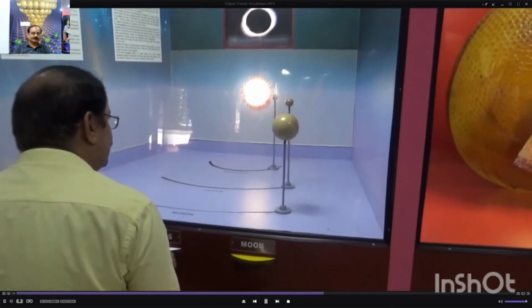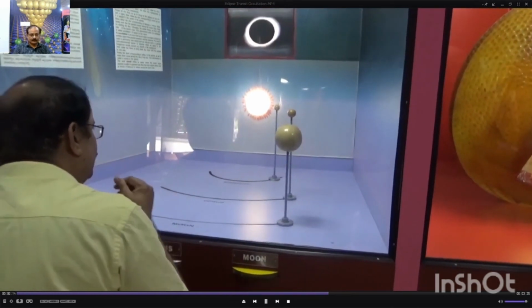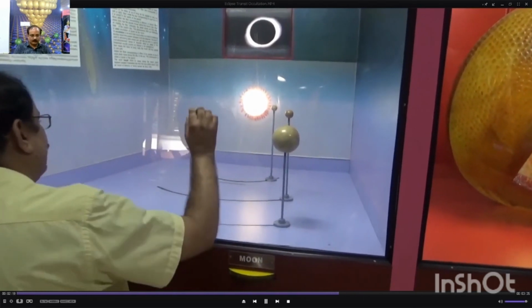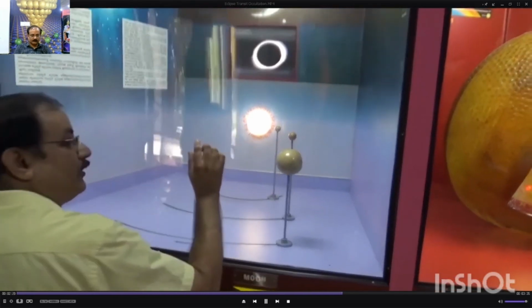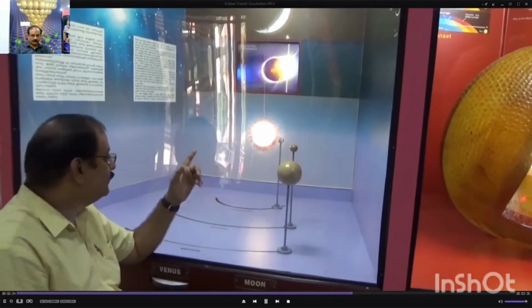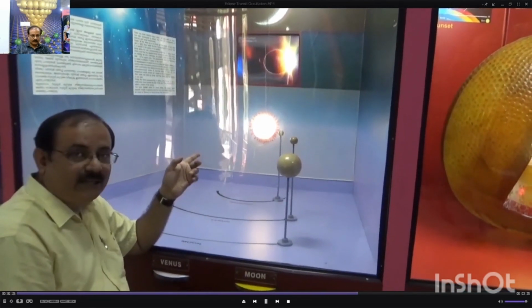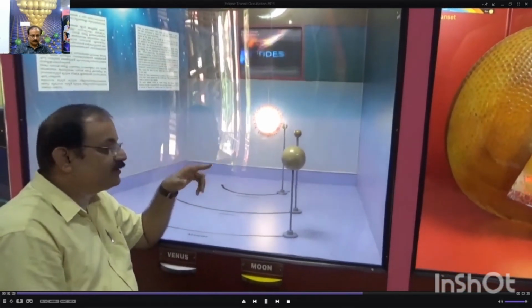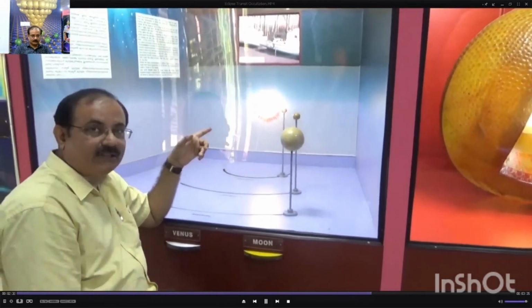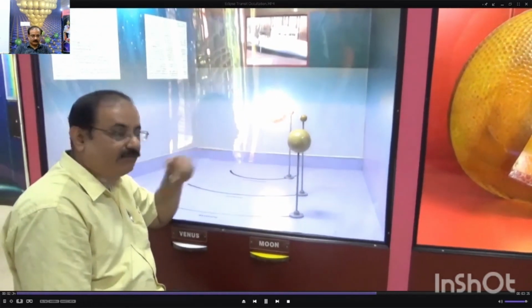Now what is an occultation? Occultation is the temporary hiding, an obstruction of the view, of one of our inner planets. The inner planets are Mercury and Venus, and sometimes these inner planets go behind the moon. In that case we cannot see the inner planet, and it is obstructed from our field of view.